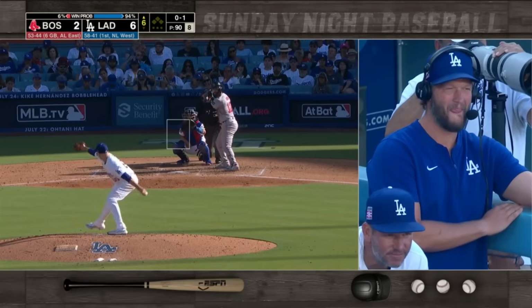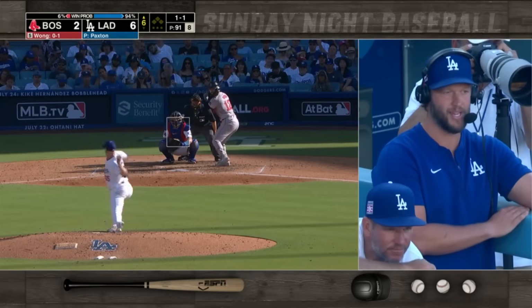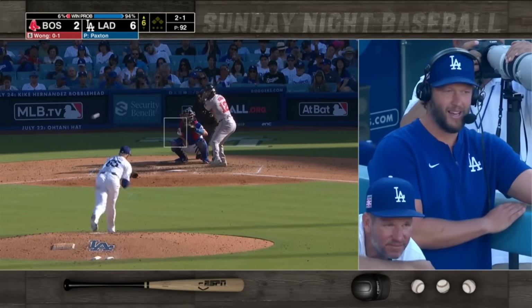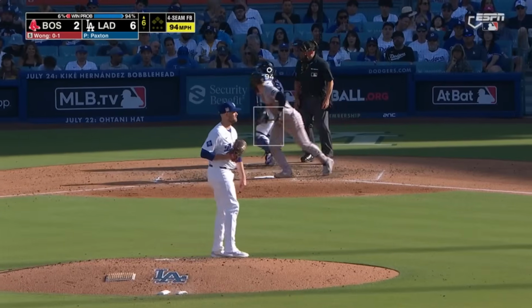Paxton's first. How about Paxton tonight? What if he's... So that's encouraging for sure. He's like 8.99? No. What are your expectations? I can.